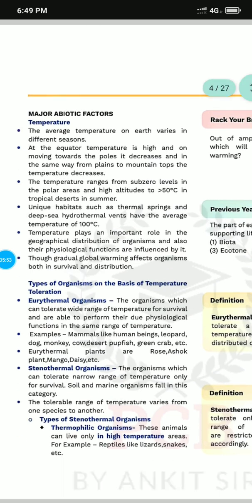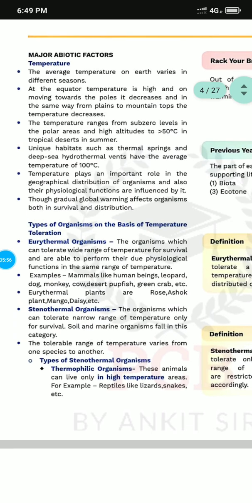For example, eurythermal organisms tolerate a wide range of temperature and can perform their physiological functions in that range. जैसे कि हम लोग mammals like human beings, leopards, dogs, monkeys, cows, they are eurythermal. We can do all the physiological things in a wide range of temperature. Eurythermal plants are rose, soap plant, mango, daisy.